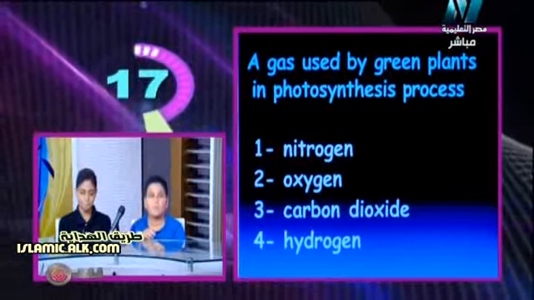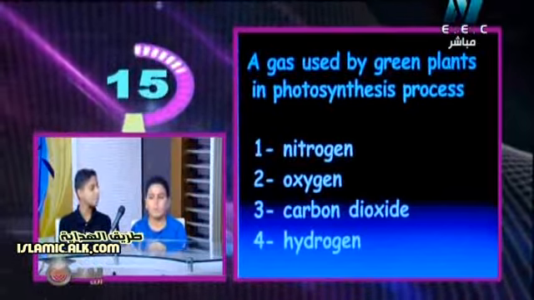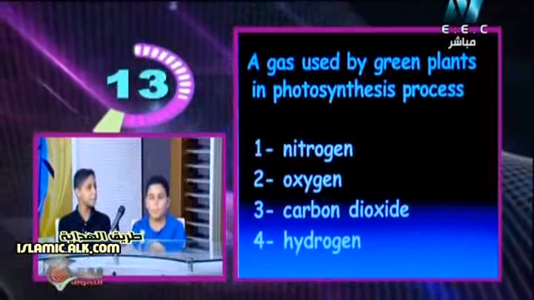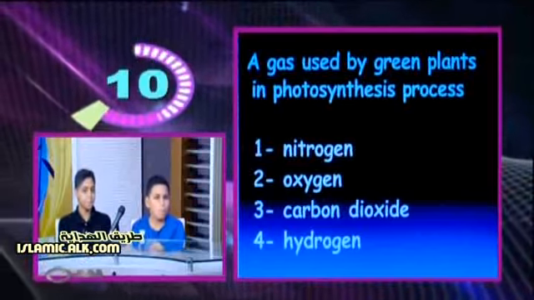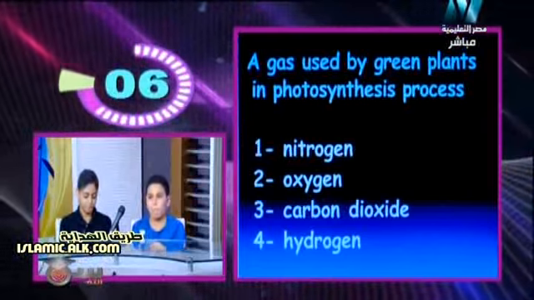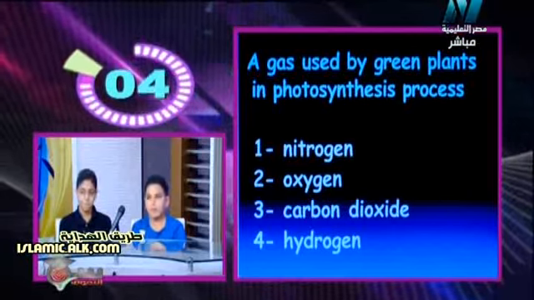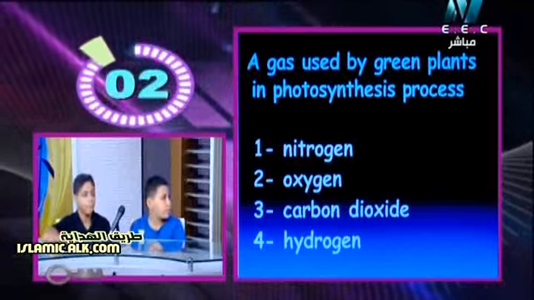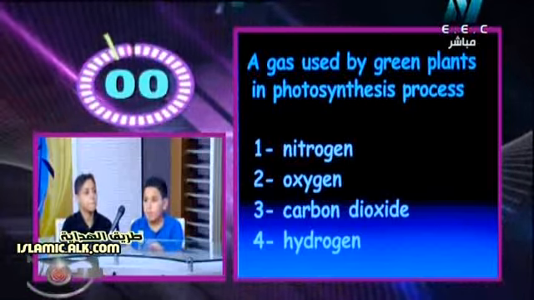Okay? A gas used by green plants in photosynthesis process. Nitrogen, oxygen, carbon dioxide, hydrogen. You can answer after 5 seconds from now. Okay? The gas which is used in photosynthesis process. You can answer now, Saif. Carbon dioxide. Okay, first team, Matthew answers the question correctly. He said that carbon dioxide is the gas which is used in photosynthesis process.